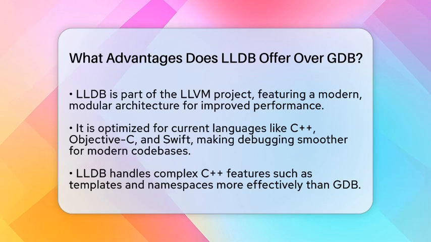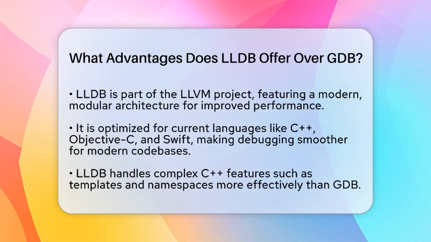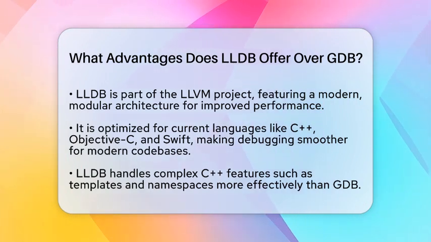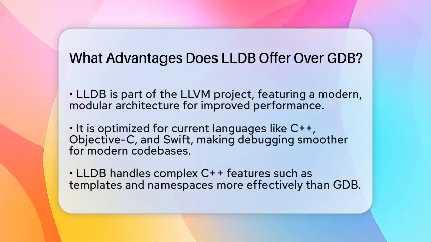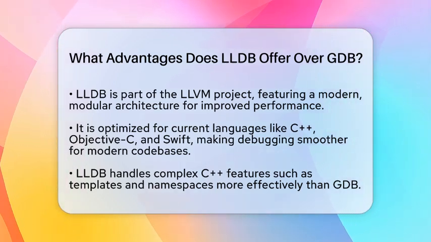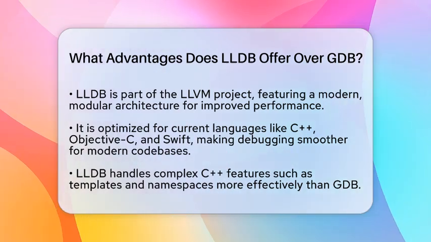First off, LLDB is built as part of the LLVM project, which means it has a modern, modular architecture. This design makes it faster and more responsive, especially when debugging large or complex programs. It's optimized for newer languages like C++, Objective-C, and Swift, which are common in today's software development. GDB, on the other hand, was created decades ago and has a more monolithic structure, which can sometimes slow things down with big code bases.